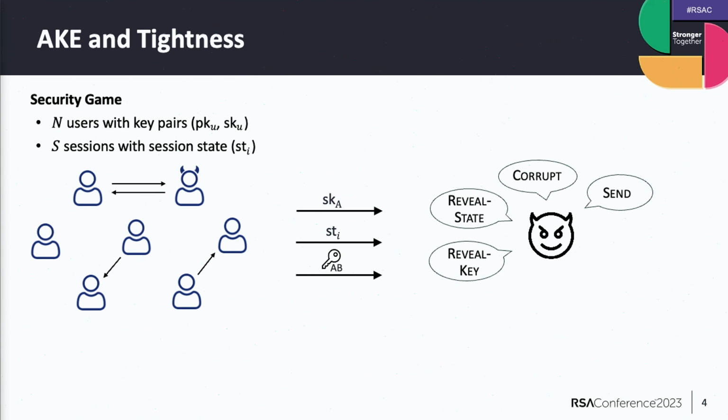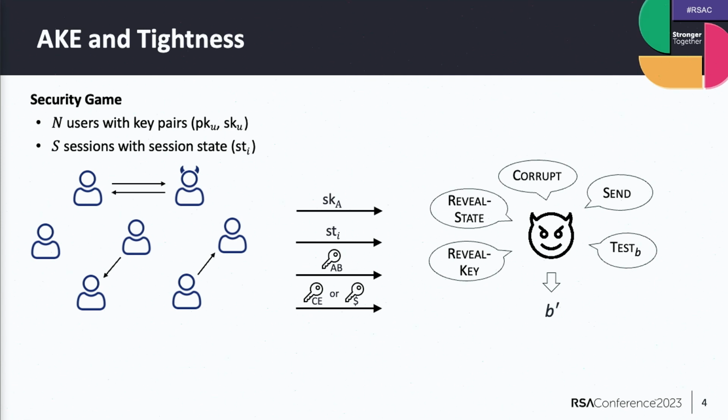And now we haven't talked about security yet, so we add an additional oracle, which is a test or a challenge oracle. And this basically models what I said before, this key indistinguishability property. So we have this bit here, which is chosen by the game. And depending on this bit, the adversary will either get the real key, this is now for user C and E, or a random key. And the goal of the adversary is to guess this bit. So if the bit output by the adversary, B prime, equals B, then we say it has won the game.